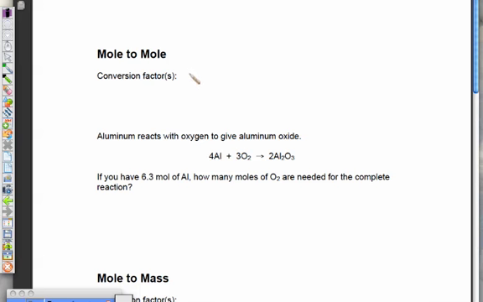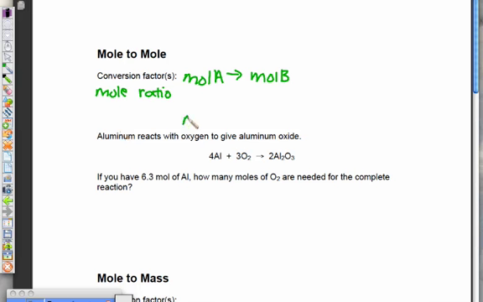So let's say you're given moles of A, and you want to convert that into moles of B. The conversion factor that we're going to need to use is the mole ratio. You will need a balanced equation in order to do this.